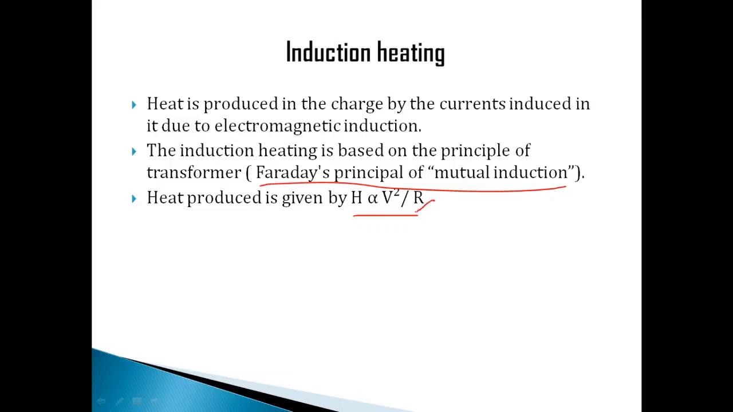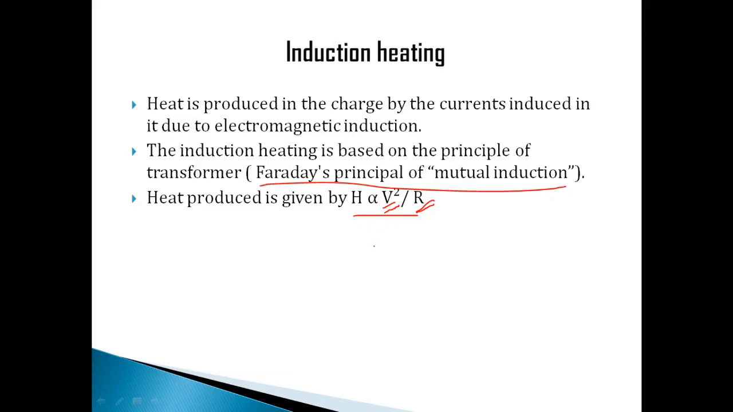The resistance must be low so that we can get very high heat, and this is possible in the metals. If we consider any metal, its resistance will be low. So that's a good point. And the voltage must be high. So we should have very high voltage. To get this high voltage, we need to have a very high flux and high frequency.